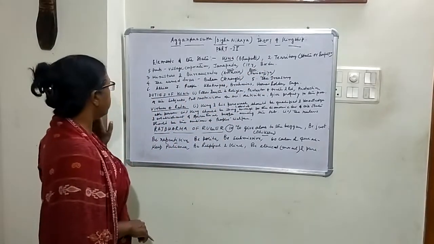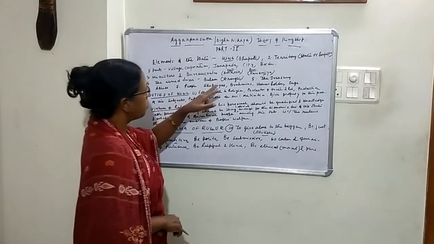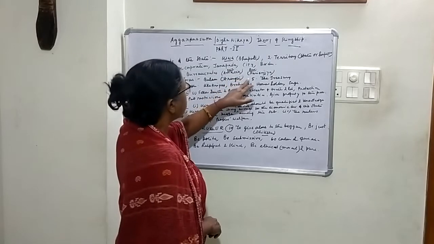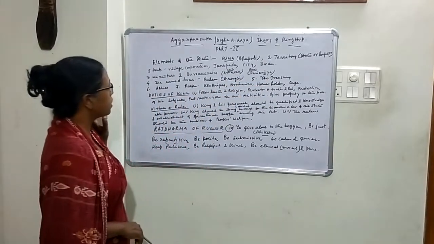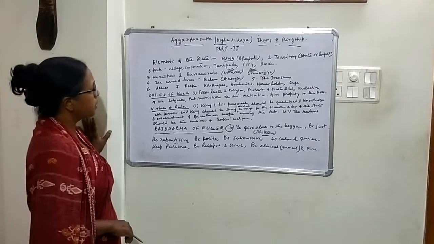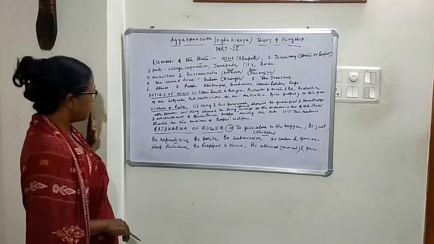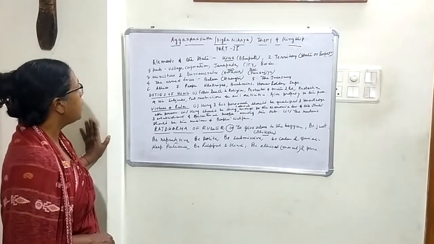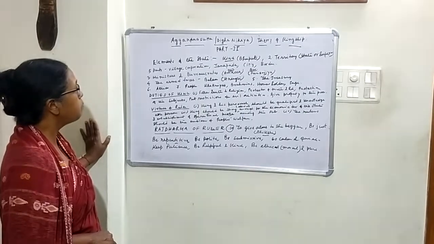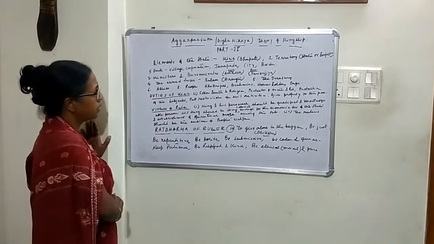The next one, number three, is ministers and bureaucrats. Ministers are known in Pali as Amakka and bureaucrats as Parisajja. They are the most important elements of the state because on their qualities the future of the state depends, because they advise the king and they also implement the policies of the government.